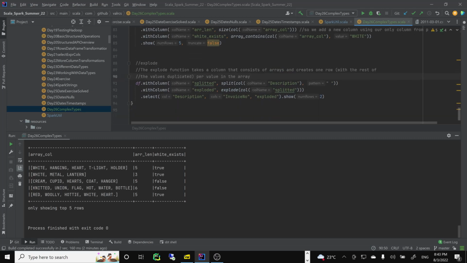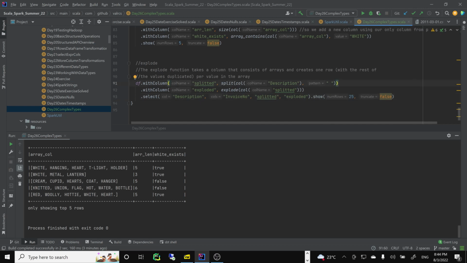That's why I'll do something like show 20, default like 25, false, so you'll see this better. So we split, and then we explode the splitted column, right? And we select this column. This column is a description. So in description original, I'll do it splitted also. I'll add splitted, exploded, splitted. I'll add one more, and one more stem. Okay, so invoice number, you can see this. Okay, let's see.